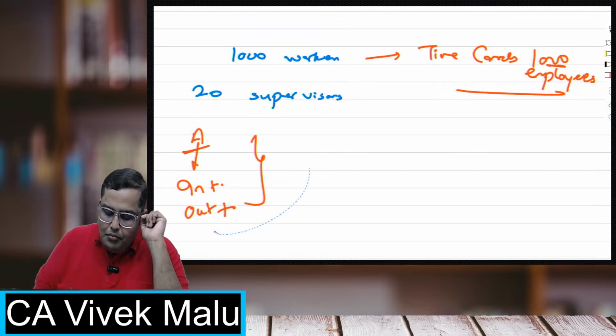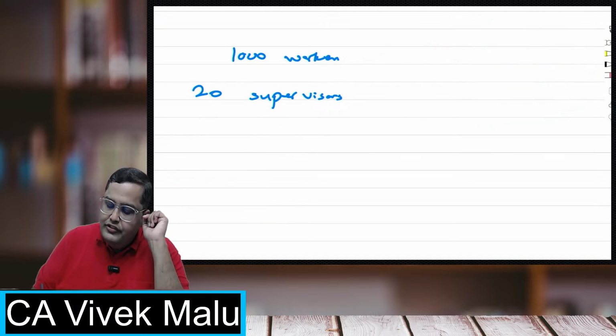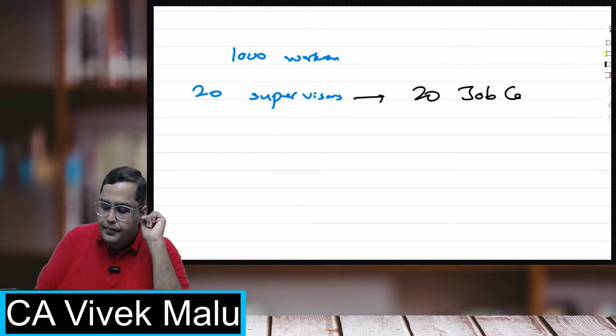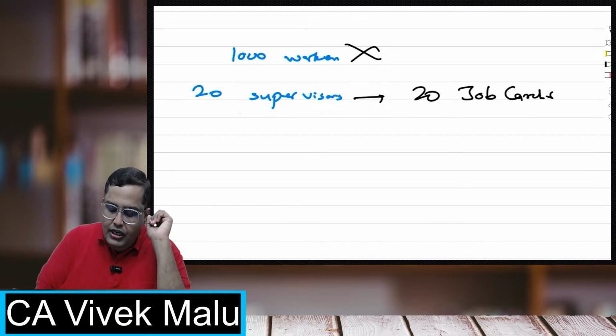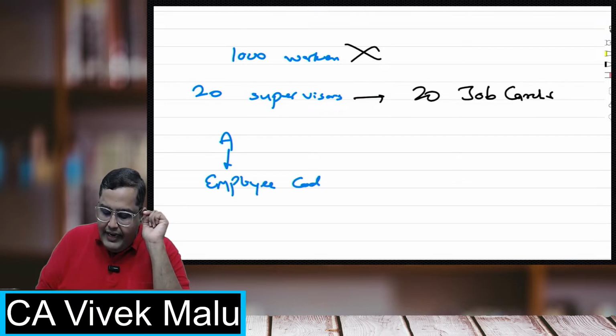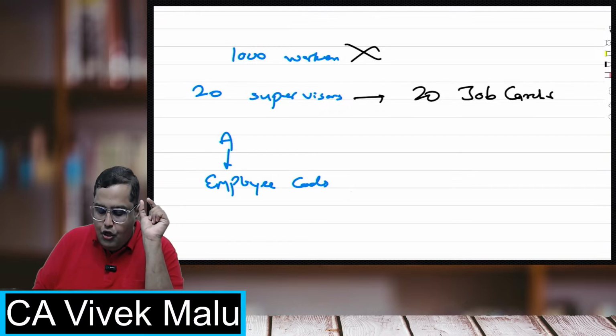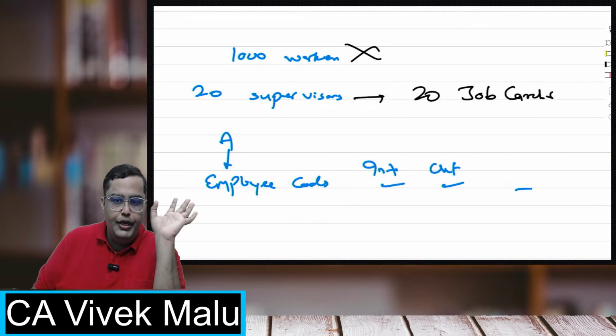Similarly, we can do one more system. Rather than giving time cards to 1000 employees, just do one thing. Give the supervisors 20 job cards. Don't give any card to the employee. Just give 20 job cards to the 20 supervisors. Tell supervisor A, in your job card, just write the employee codes of the employees attending your job, their in time, their out time, and submit it. Finish. Take the initial of the employee.